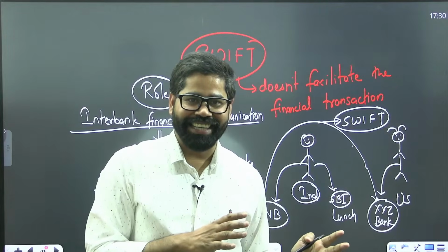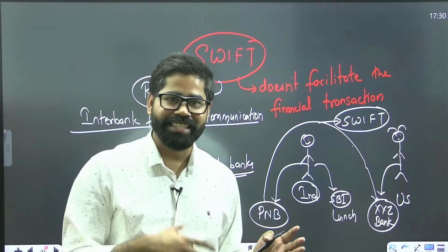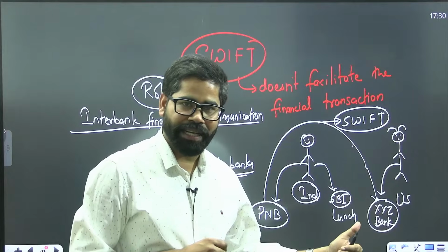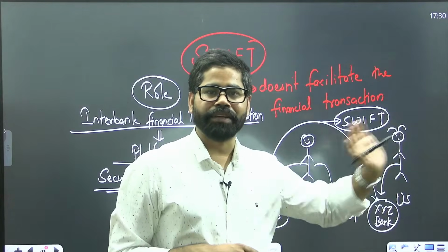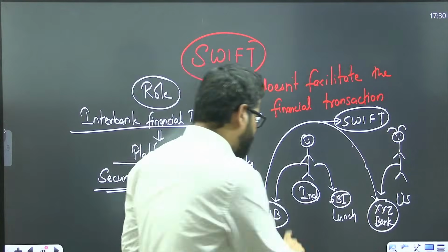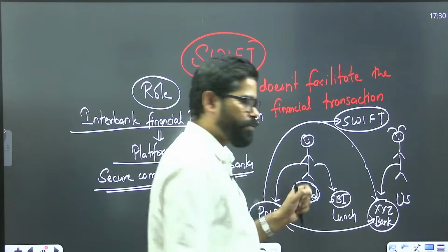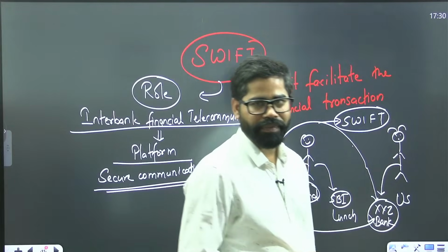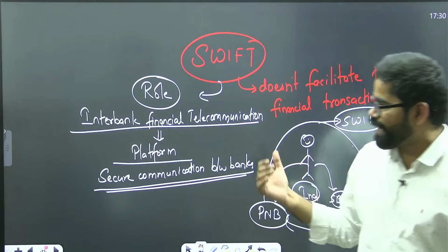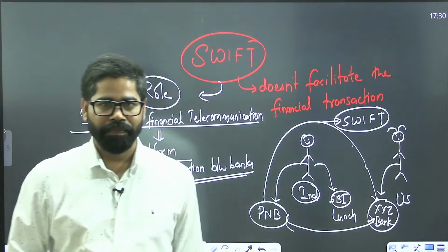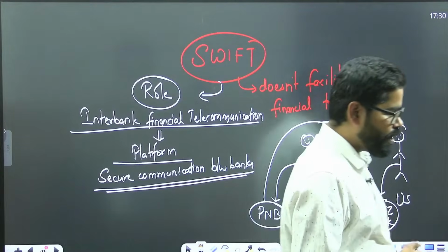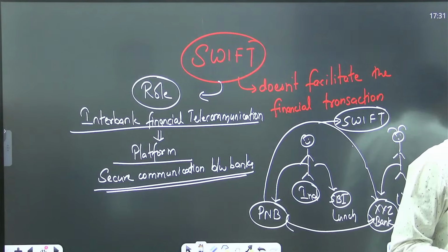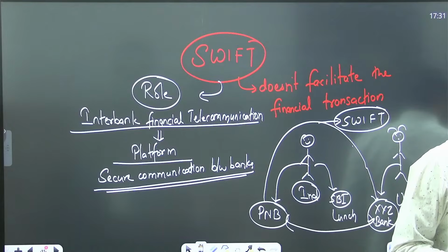But this is not illegal. This is an accepted and legal manner of communication, where PNB will be accepting the deposit and XYZ will be giving the cash. Then the settlement will be done between PNB and XYZ. So that is the SWIFT system which is existing in the world right now, and many countries are working on this very system of SWIFT.